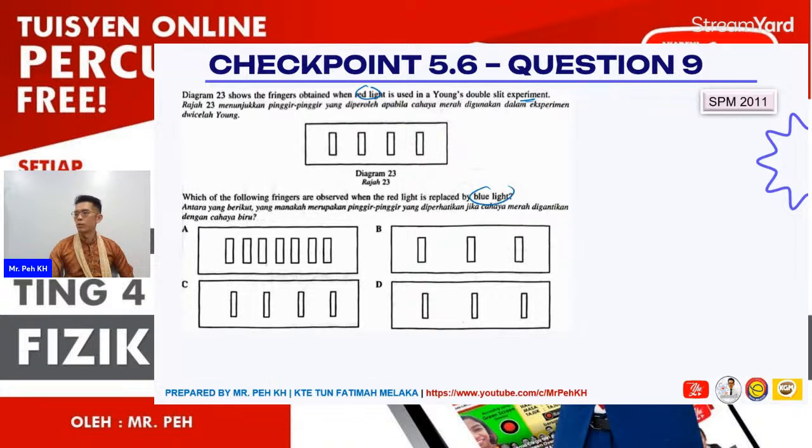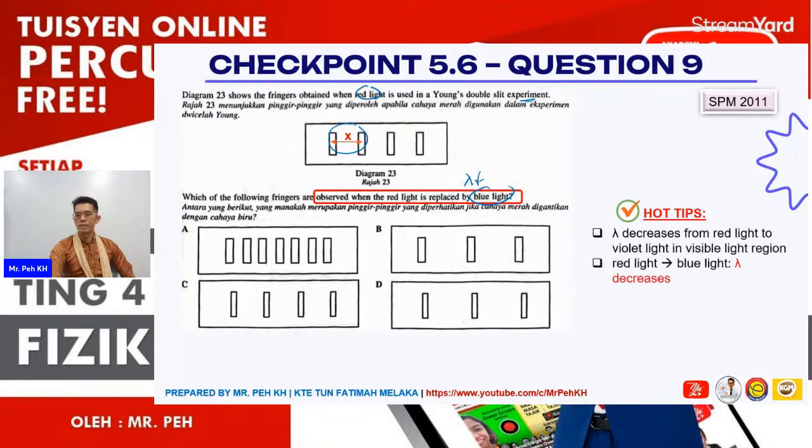Again, the wavelength decreases, so the distance between the bright fringes will decrease. What is the effect on the distance between two bright fringes when the wavelength decreases?